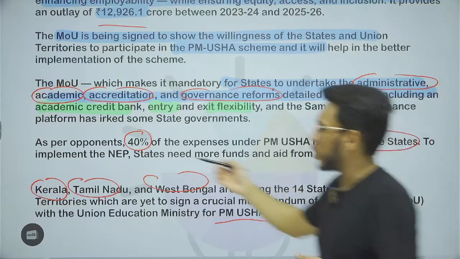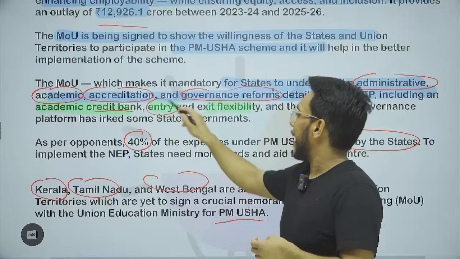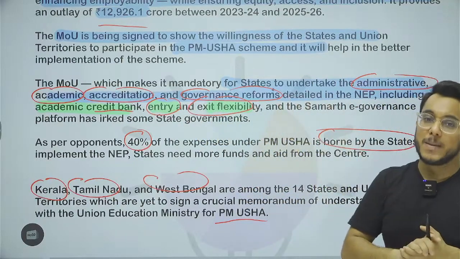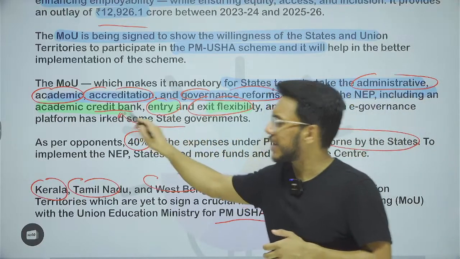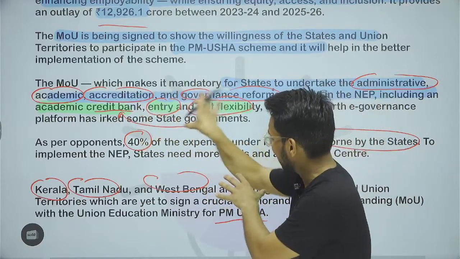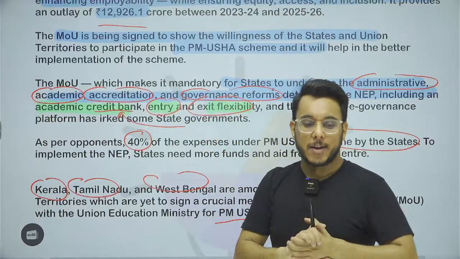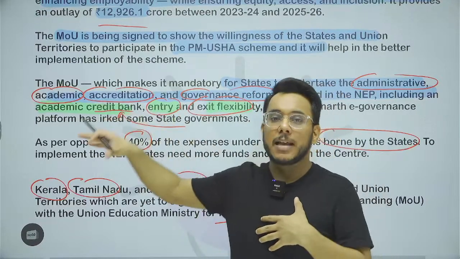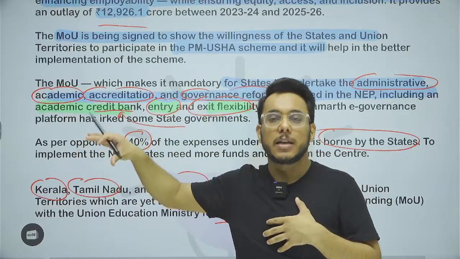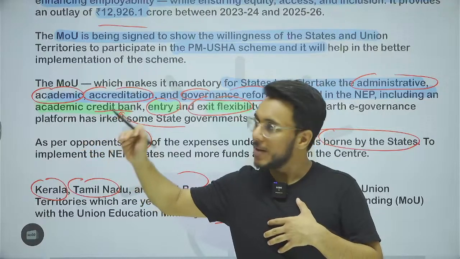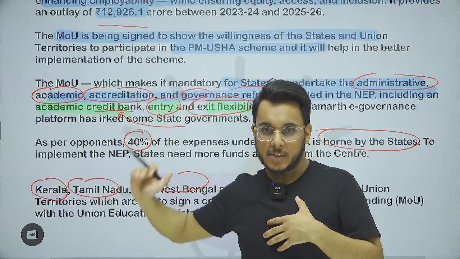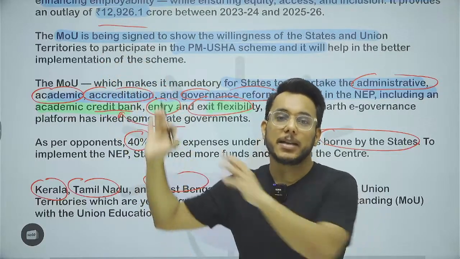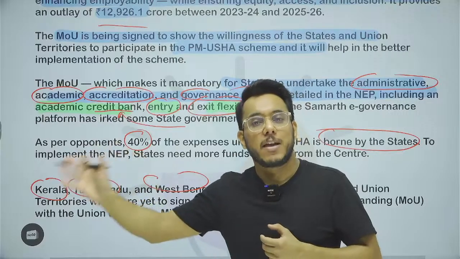There was also an academic credit bank, and entry-exit flexibility in the higher courses. All these particular things are to be implemented. Now what is this academic credit bank? I will help you understand. And what is entry-exit flexibility? Let me explain this particular thing. The earlier system, guys, was like this. Suppose I have taken admission in Delhi University in the BCom course. Now the BCom degree is, let's say, of 3 years. Only if I complete these 3 years will I get a degree saying I have completed the BCom. What if I leave after 1 year?